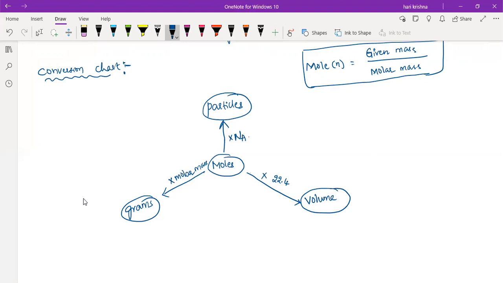Conversion from mole to particles, mole to grams, and mole to volume. So from mole to particles, multiply with Na. From mole to grams, multiply with molar mass. And mole to volume, we have to multiply with 22.4. Clear?